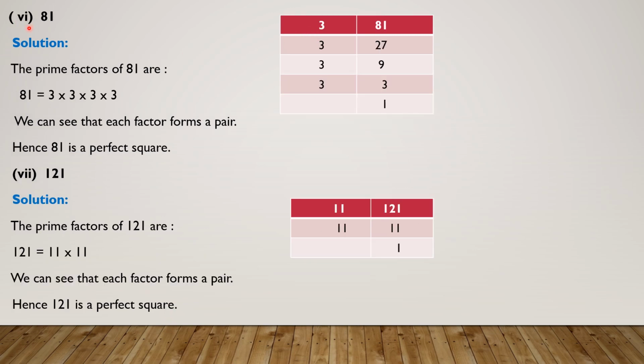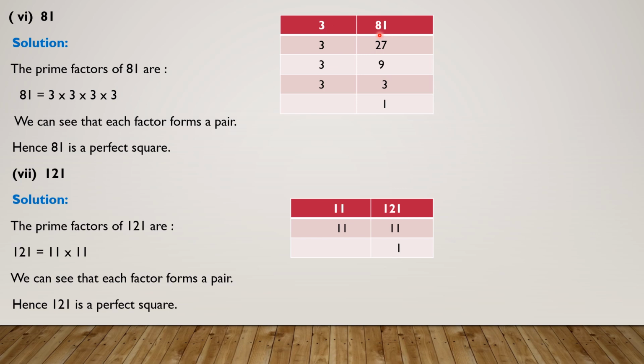Now part number 6 is 81. First of all we will find the prime factors of 81. Then start division from 3. 81 is also divisible by 9, but can we write the 9 here? No, we can't write 9 here. 9 is not a prime number. Here all the prime numbers come. So always start your division with the smallest prime number.